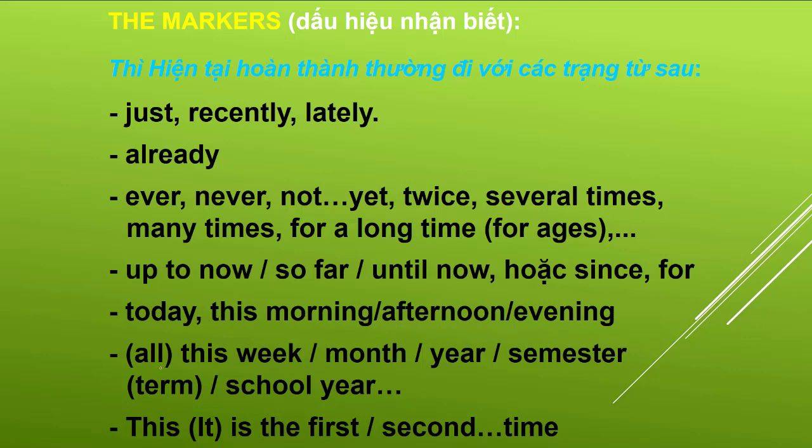For example, this week, or this month, or this year, or this semester, this term, this school year. This is the first time, or it is the second time, third time. You should use present perfect tense with these markers. Okay, they are very important, so don't forget these markers. If you see them in the sentence, you should think about present perfect tense mostly.